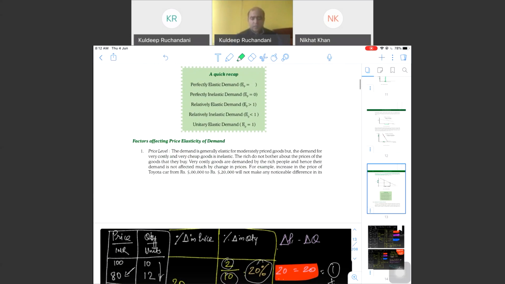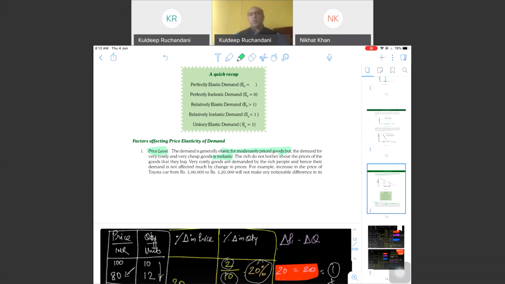Now let's understand very quickly the factors which affect elasticity of demand. First, obviously, price level. The demand is generally elastic for moderately priced goods, but the demand for very costly and very cheap goods is inelastic. The rich do not bother about the price of goods that they buy. Very costly goods are demanded by rich people. Hence, their demand is not affected by the change in price.